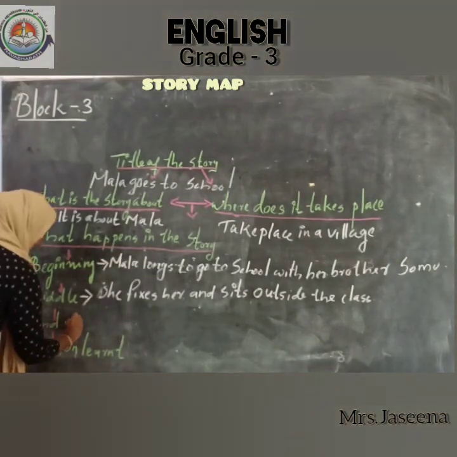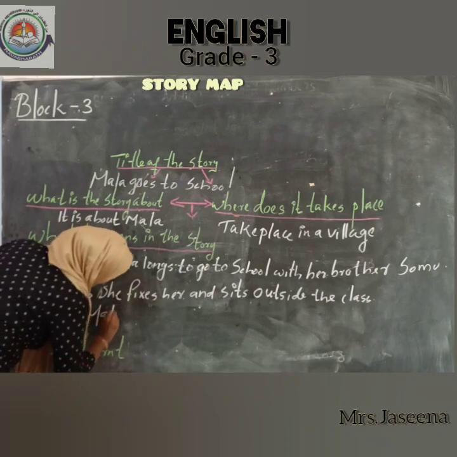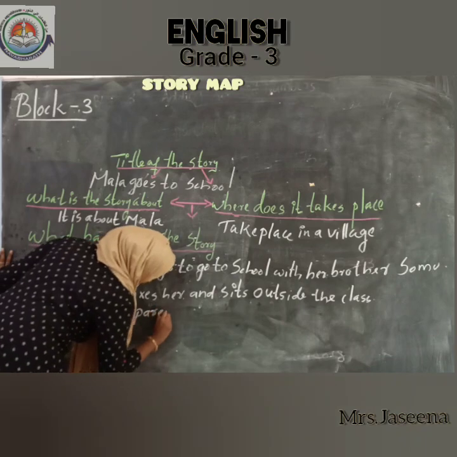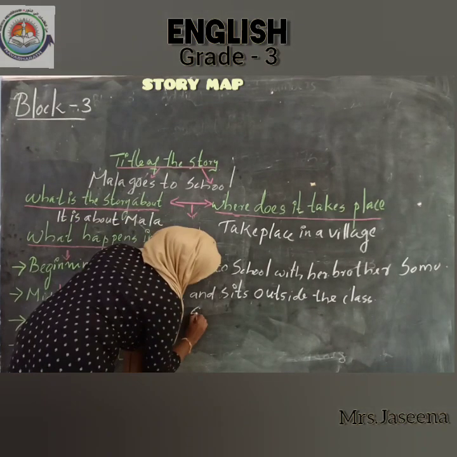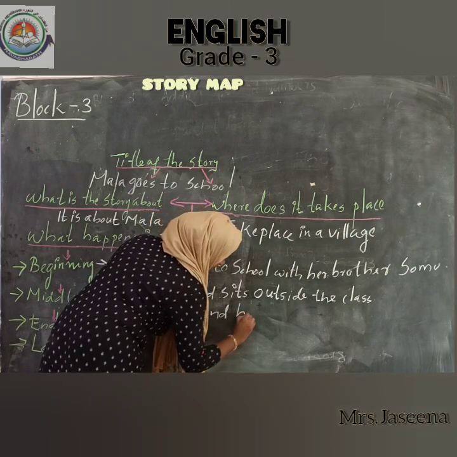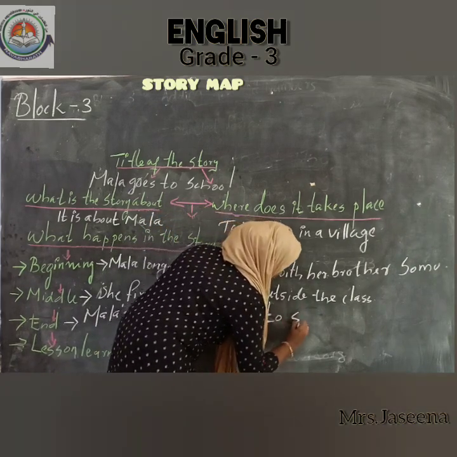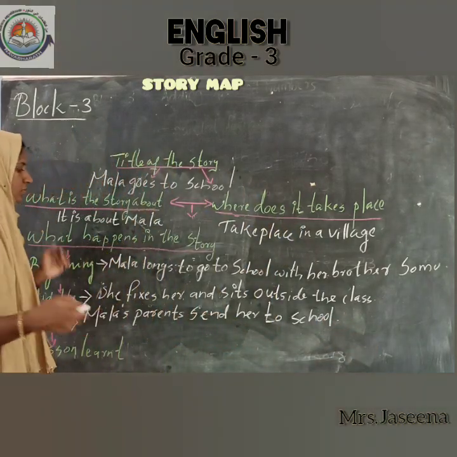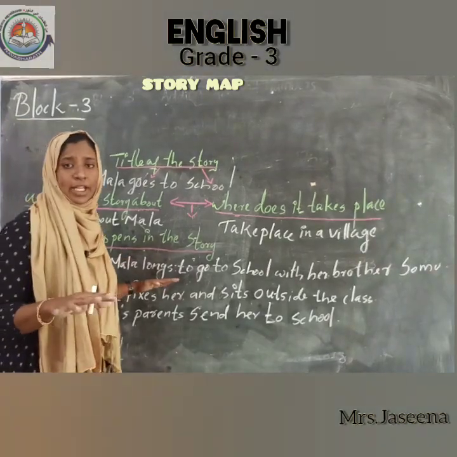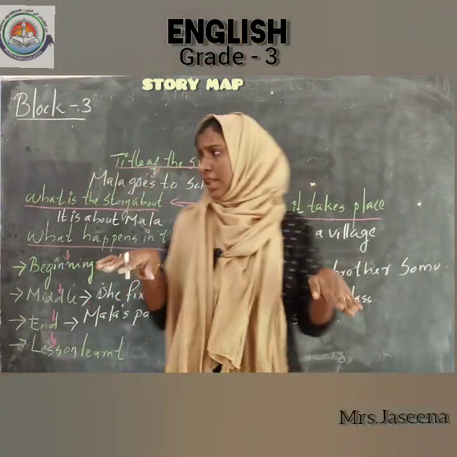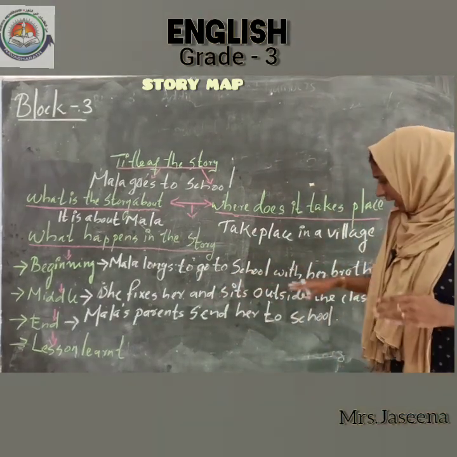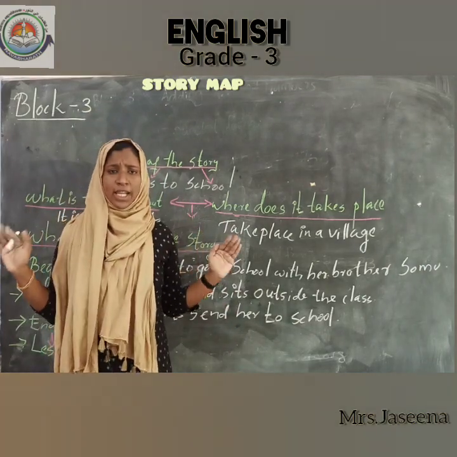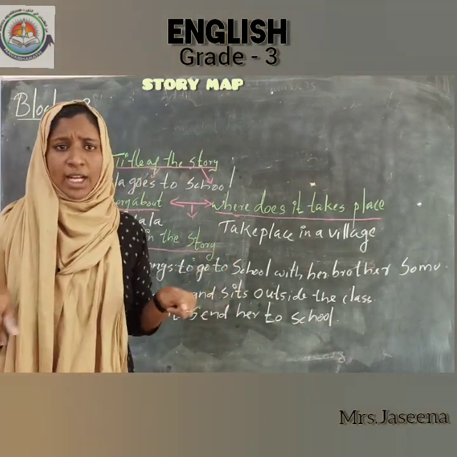So at the end what happened? Yes, at the end Mala's parents sent her to school. Okay. Here we include only the important details and avoid all the unimportant details. Okay. Here we include only the important events. So while writing a story map, please include only the important events and avoid all the unimportant details.